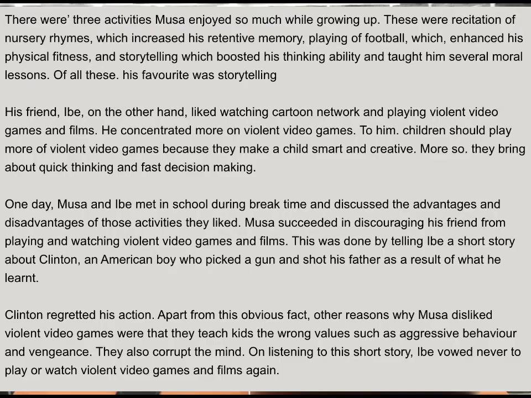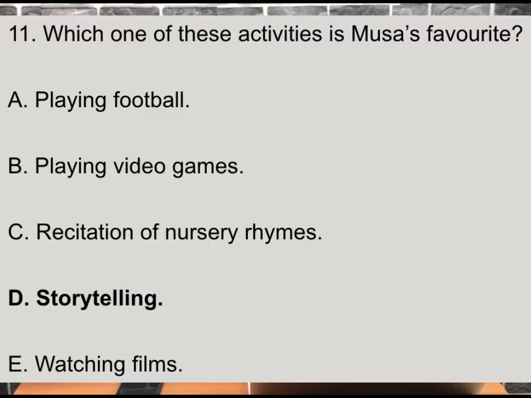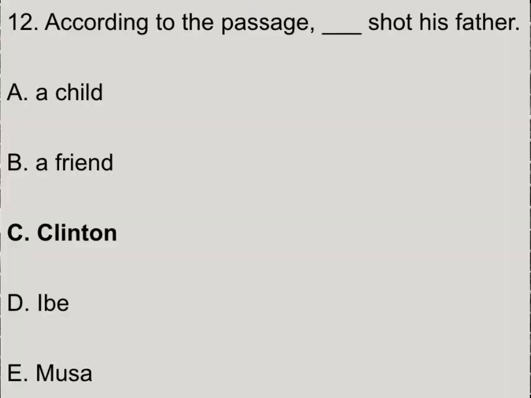Question 11 says, which of the following activities is Musa's favorite? A, playing football. B, playing video games. C, recitation of nursery rhymes. D, storytelling. And E, watching films. So we don't know yet, but we know that we'll find out in the passage. Question 12 says, according to the passage, Clinton shot his father. So who shot his father? We will have to look for that.